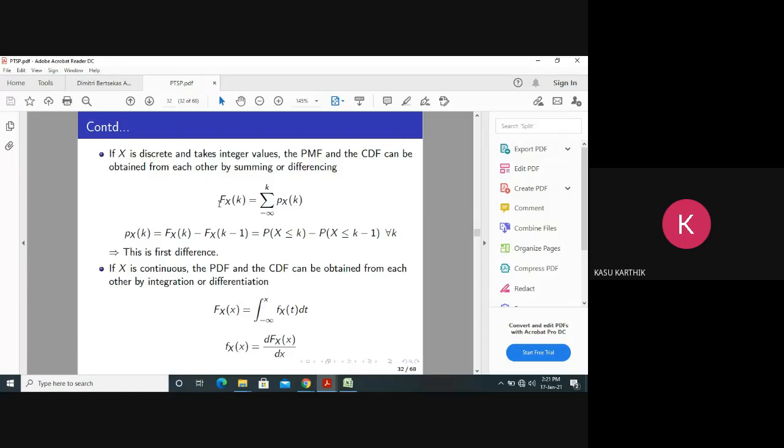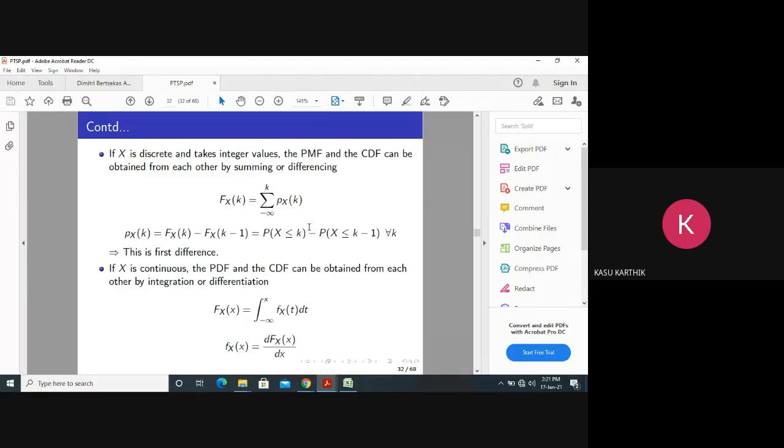This is the CDF, this is the PMF. We get the CDF from the PMF by summing. If I want the reverse, I take the first difference. You might have studied this in the DSP course: first forward difference, first backward difference. You have studied already.